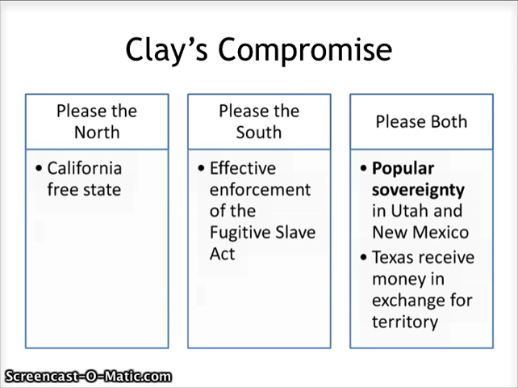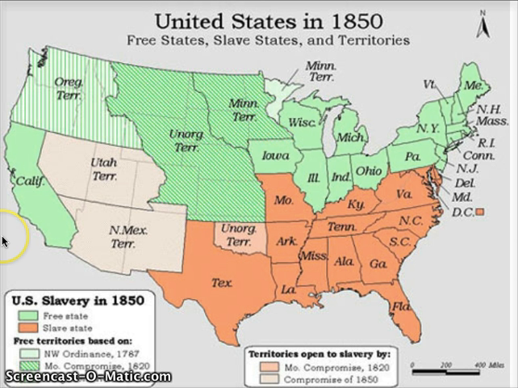This satisfies both parties. Now, looking at the map and also looking at the end of the textbook, does this compromise satisfy both the North and the South? Do you see that there are going to be any problems?